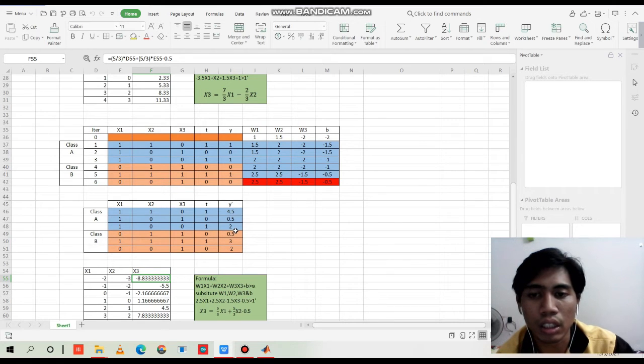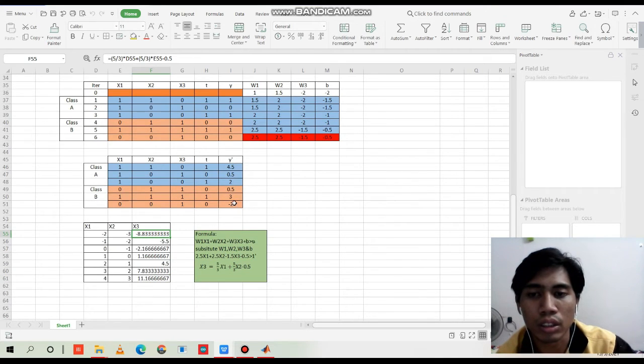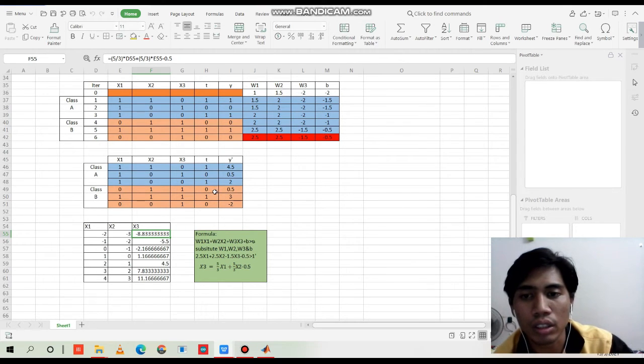The third iteration, we get 2, which means more than 1. The target we assume is 1, correct. For the fourth, 0.5, which means less than 1.